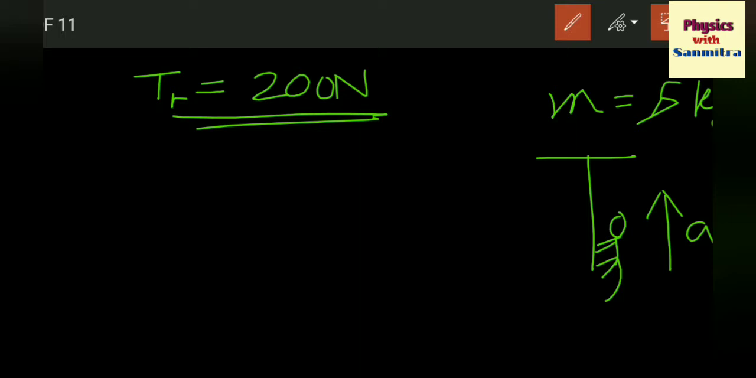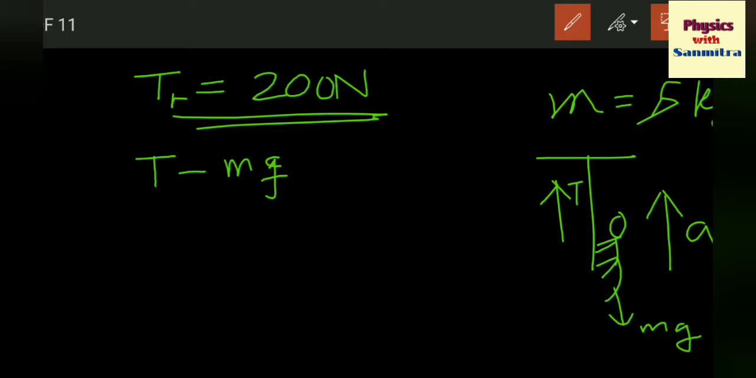Very easy. Upward there will be tension, downward there will be mg. Suppose we don't know any formula. T minus mg is equal to m into a. So T is equal to m(g plus a).